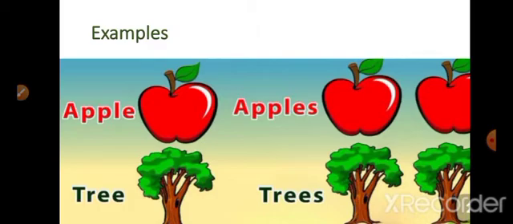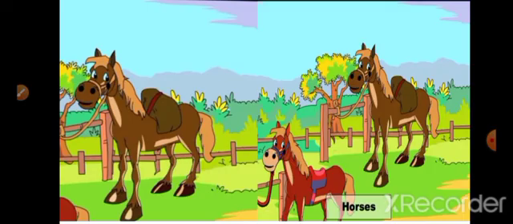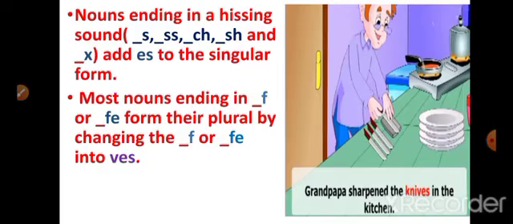Some more example, book, books, door, doors, class, classes. Here also horse, horses, fox, foxes. Nouns ending in a hissing sound like s, double s, ch, sh and x add es to the singular form.